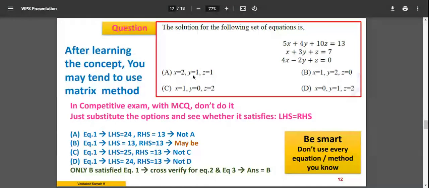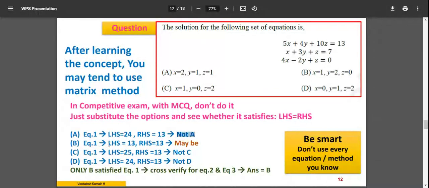What calculation? If this solution is suitable for this equation, it should solve, right? Solve means LHS should be equal to RHS. You can see this one equation, 4 choices are there, A, B, C, D. One equation I'll choose, not all 3 equations, only one equation which is easy for me. I've chosen equation number 1. I calculate LHS for it, which is 24. How did I calculate? 5 into 2 plus 4 into 1 plus 10 into 1. So that gives me 24. But on the right hand side, it is 13. So obviously A is not the correct answer.